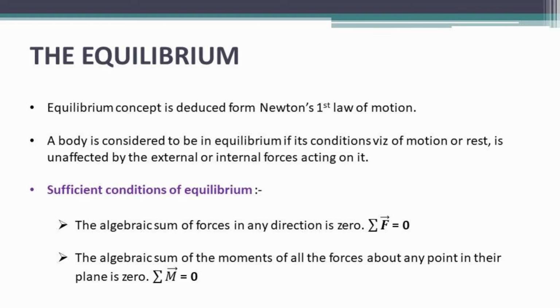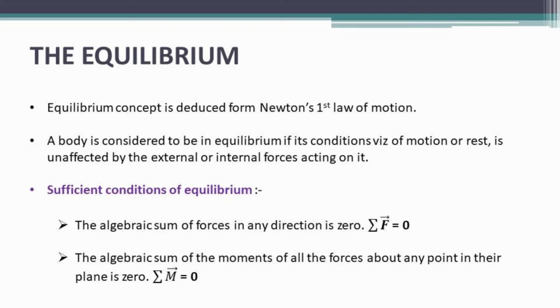Therefore, a body is considered in equilibrium when its condition, that is of motion or of rest, is unaffected by the forces acting on it. So basically, in engineering mechanics, there are two basic and necessary conditions in order to have an equilibrium.